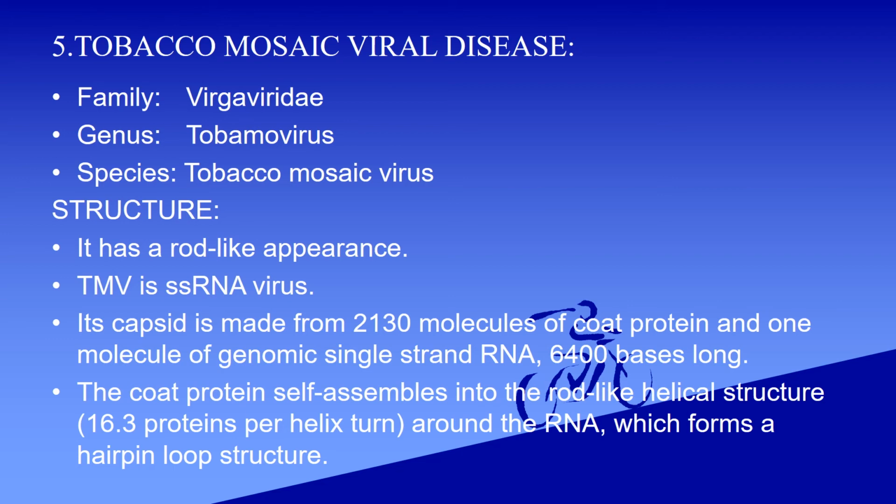Its capsid is made from 2130 molecules of coat protein and 1 molecule of genomic single-stranded RNA, 6400 bases long. The coat protein self-assembles into the rod-like helical structure, with 16.3 proteins per helix turn around the RNA, which forms a hairpin loop structure.